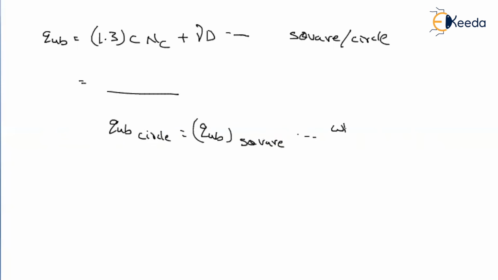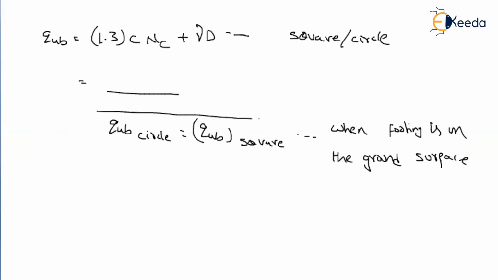when the footing is on the ground surface. If the footing is not on the ground surface, then we may not have equal bearing capacities. We may have different bearing capacities, that you have to understand.